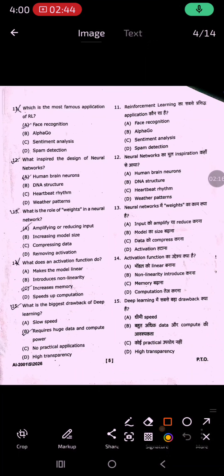11th question is, which is the most famous application of RL? The right option is B, AlphaGo. 12th question is, what inspired the design of neural networks? The right answer is human brain neurons. Option A is correct.